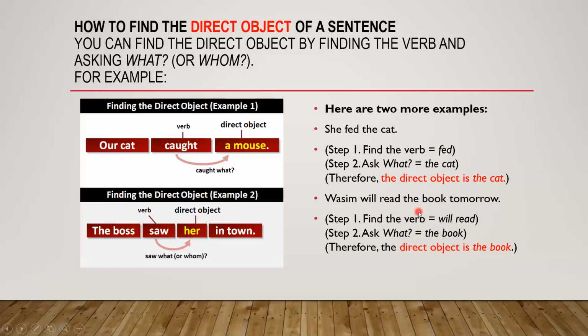So in simple words, dear students, I will tell you what a direct object is. You can say in other words, in simple words, that a noun or a pronoun which comes after an action word is called a direct object. Or you can get help from "what" or "whom". For example, a cat caught a mouse: what did she catch? A mouse. The boss saw her: whom did the boss see? Her. So these are the direct objects. Dear students, these are the examples of the direct object.